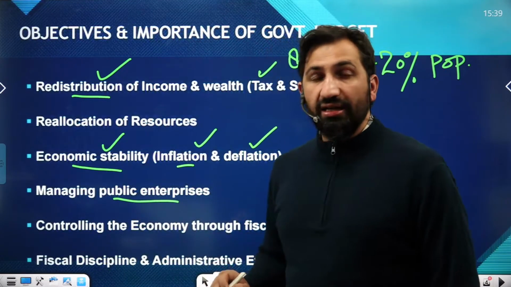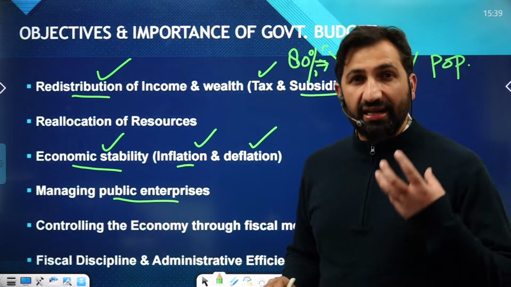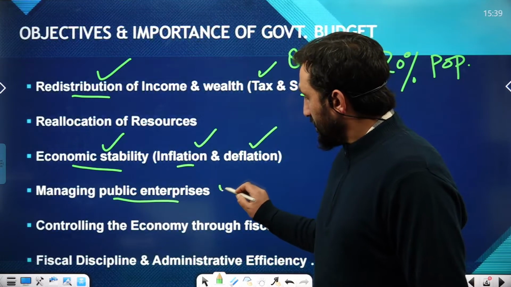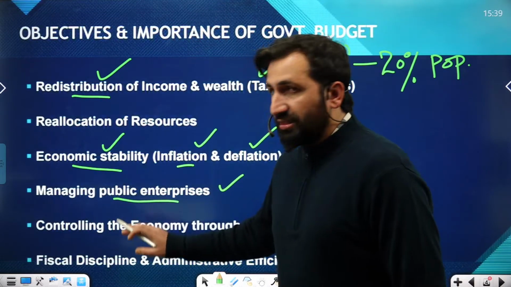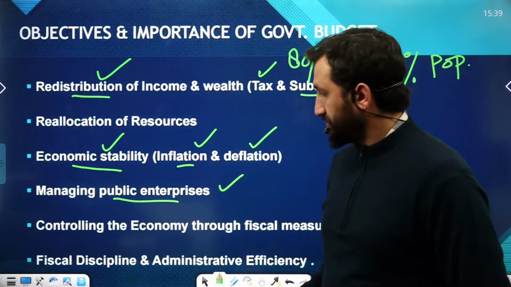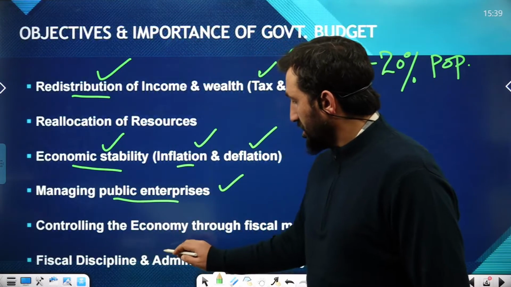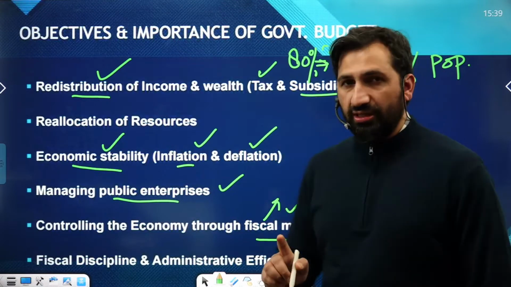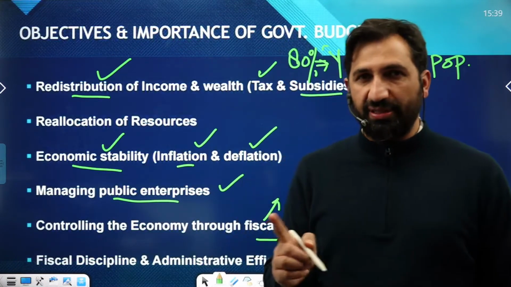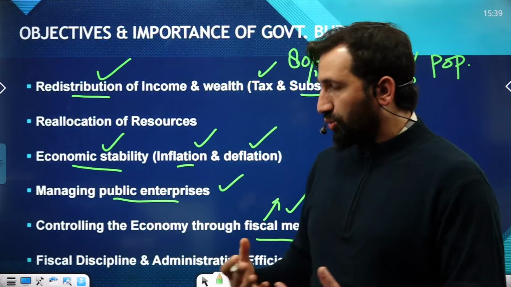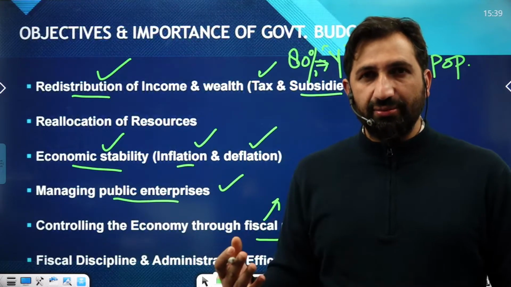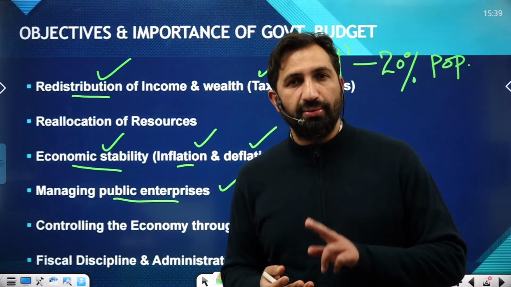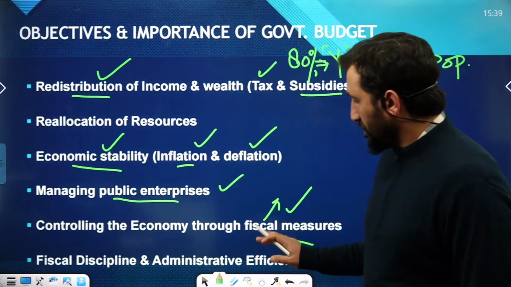Every government has key public sector undertakings, and all those undertakings are managed through a budget. Most importantly, we control the economy through fiscal measures. Fiscal stands for two things: government revenue and government expenditure. So if you want to control the economy, you have fiscal measures in the form of tax, public debt, and deficit financing. So we can control the economy.